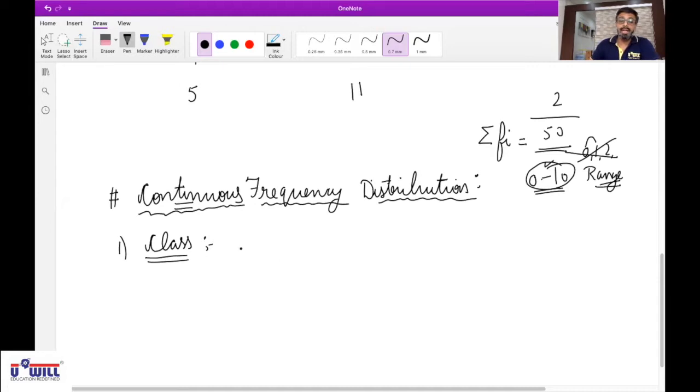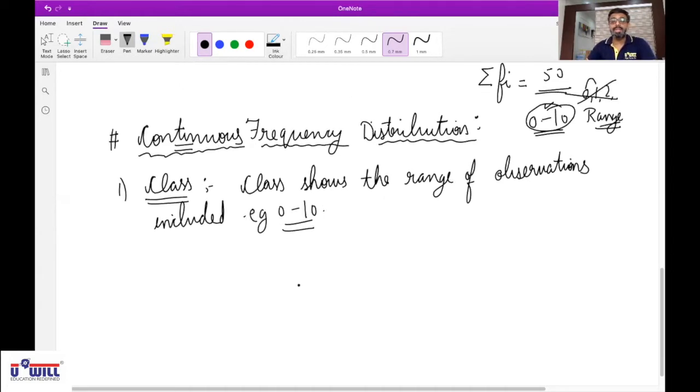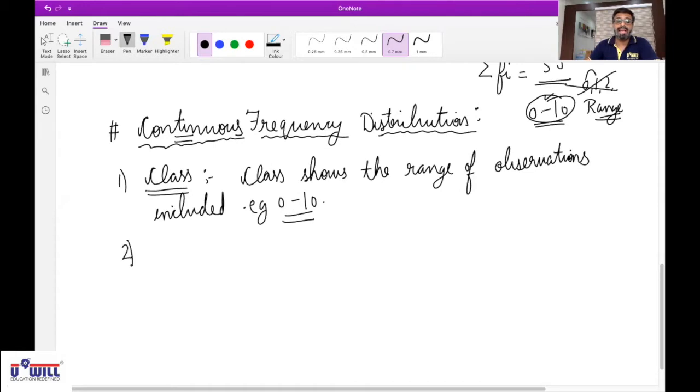So write down: class shows the range of observations included. Example: 0 to 10. In continuous frequency distribution, we will always be writing classes.